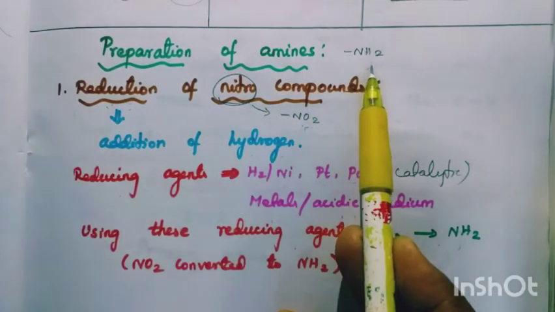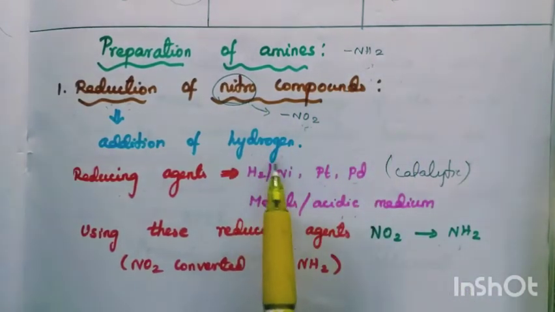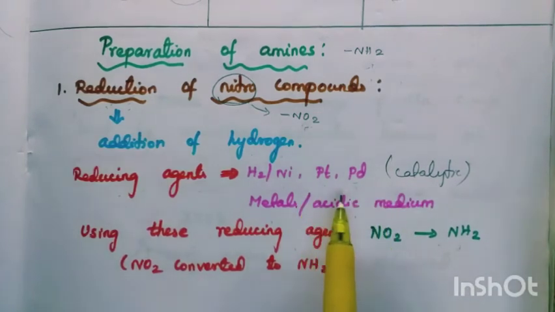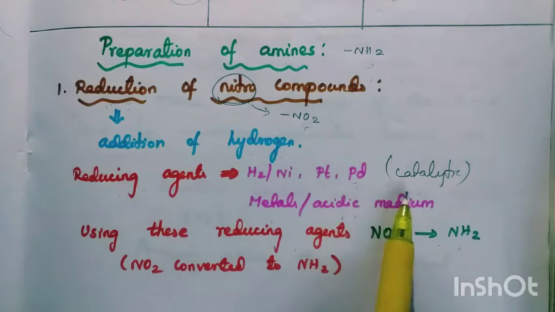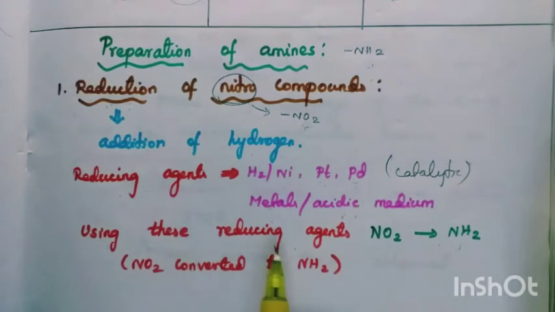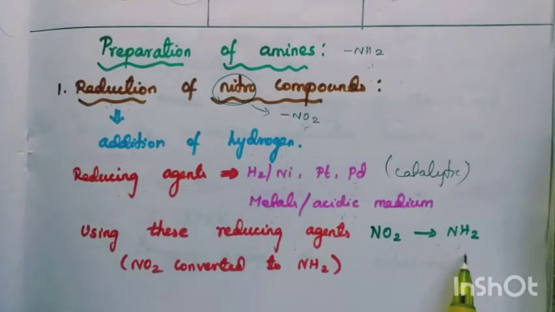So to convert NO2 to NH2, what reducing agents are we going to use here? That is hydrogen with nickel, platinum or palladium, which is catalytic reduction, or any metal in acid medium. Using these reducing agents, the NO2 group is converted to NH2 group. So let's see the reaction.